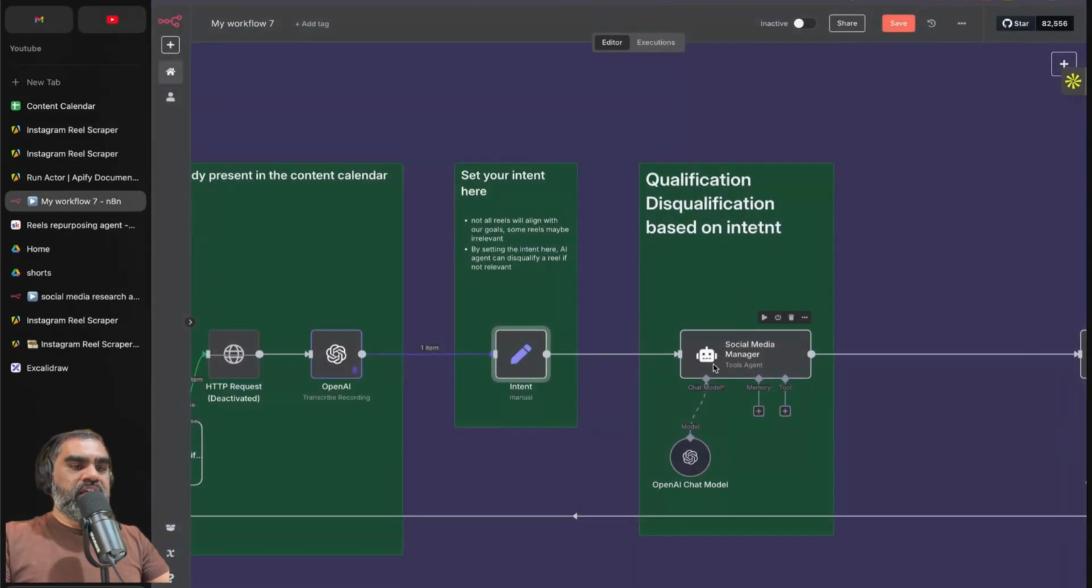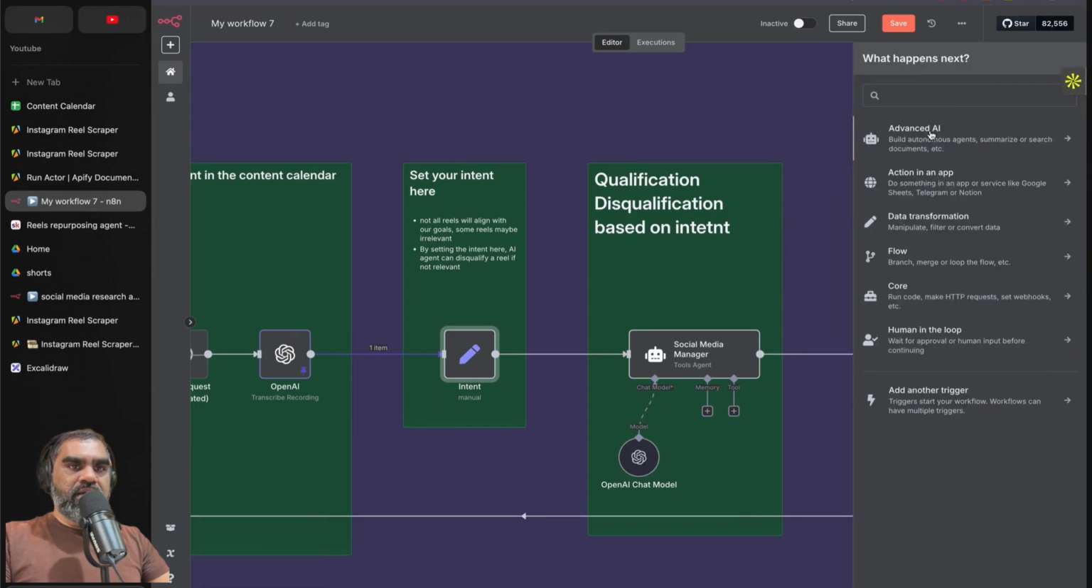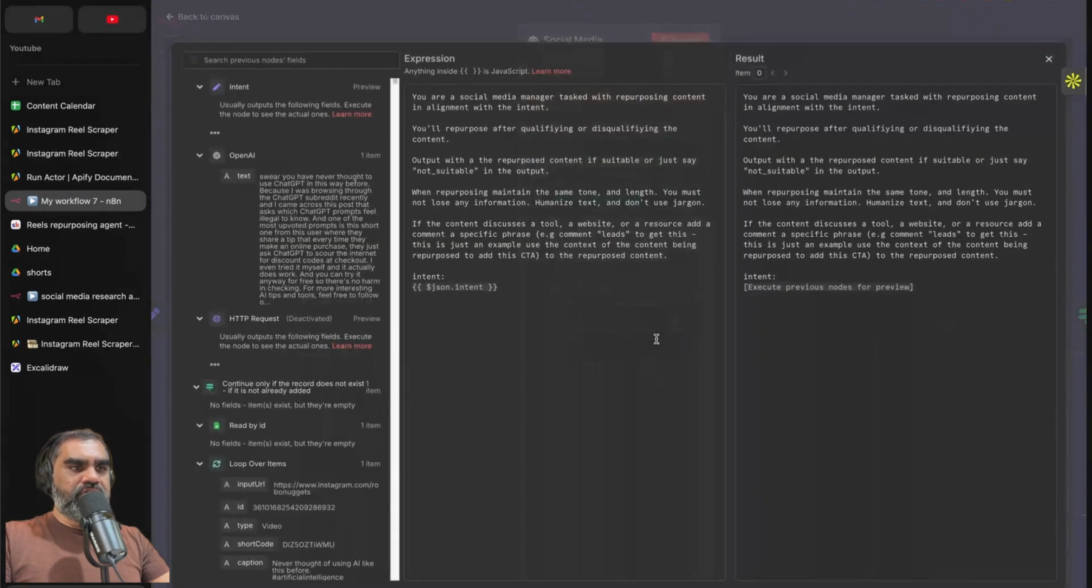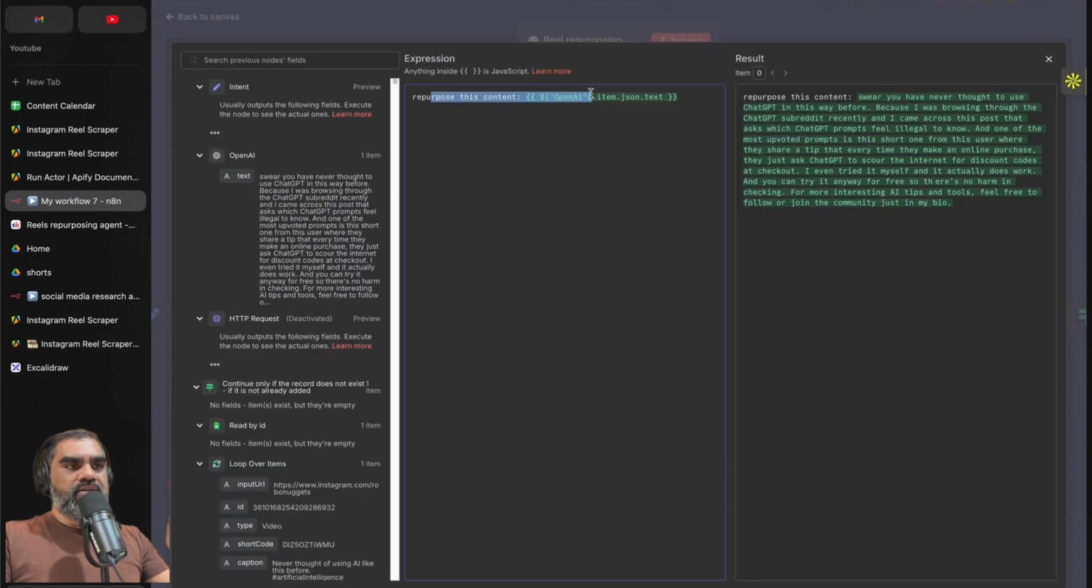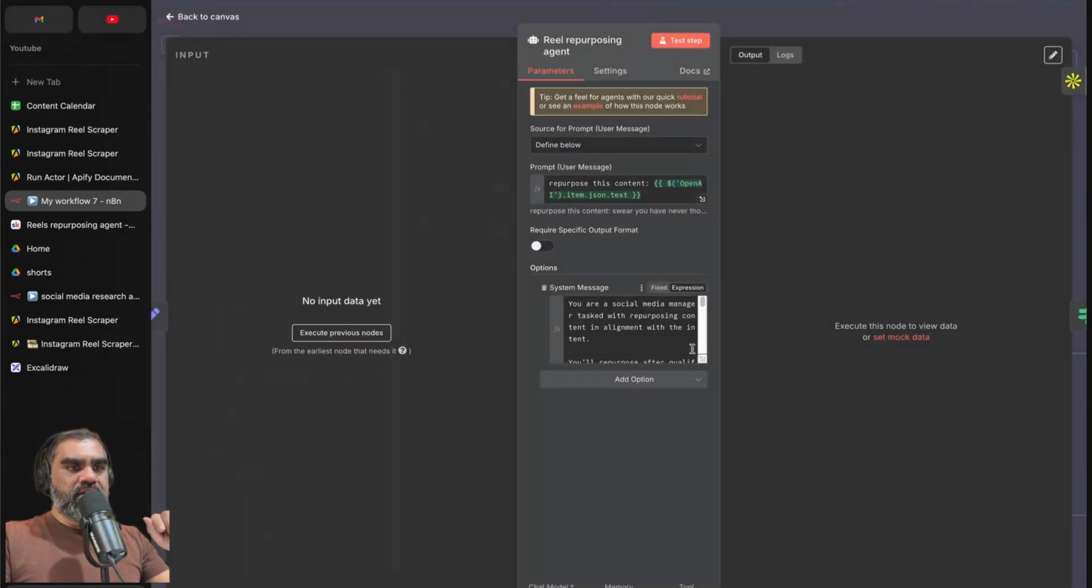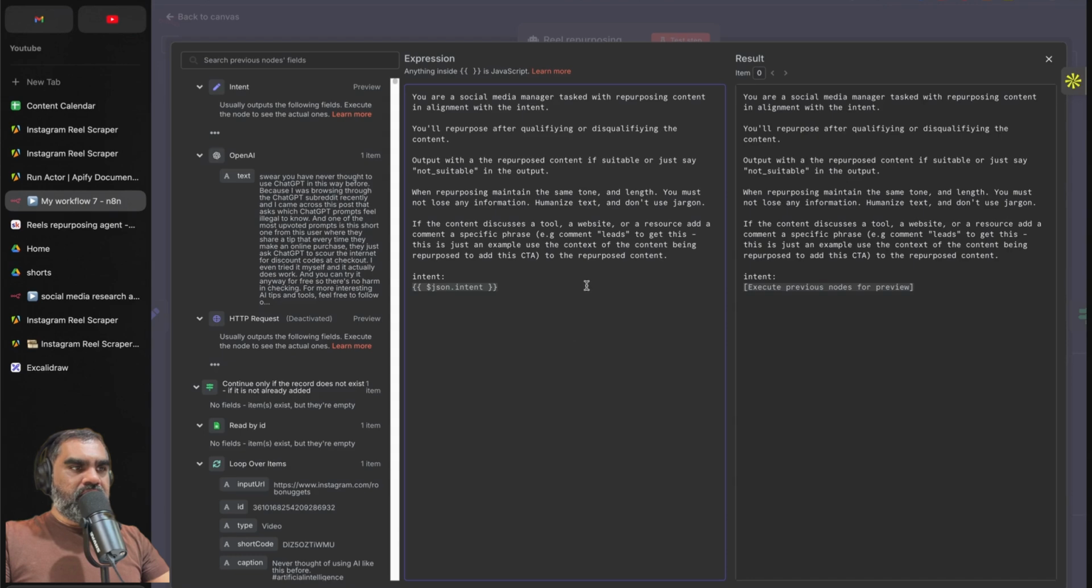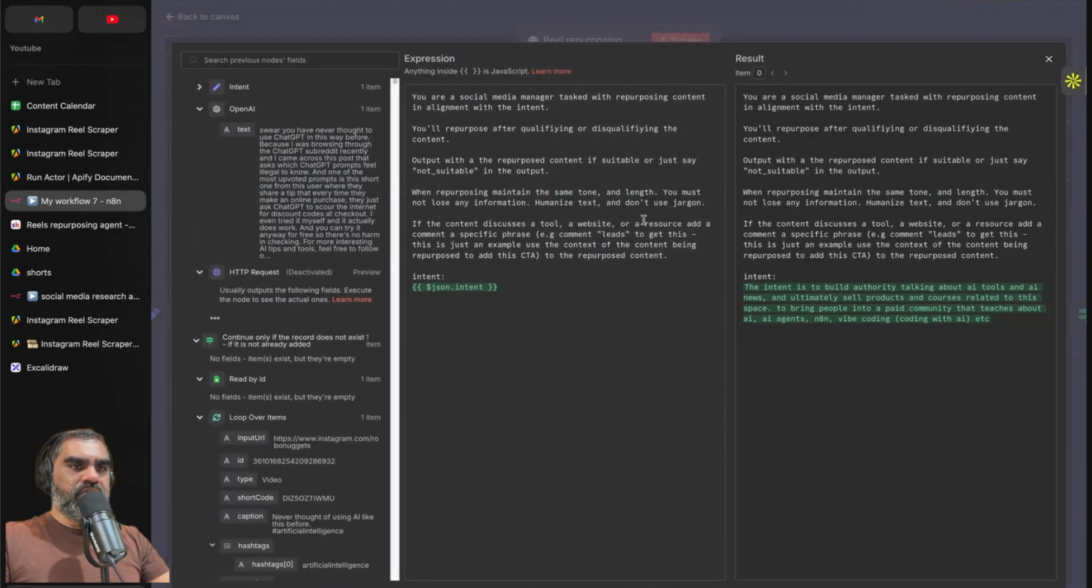And now we have an AI agent. This is an advanced AI agent. For the prompt, let's rename this to reel repurposing. This doesn't matter. This doesn't affect the functionality at all. It's just a name. And you select define below. And you make sure you click on expression. Repurpose this content. That's the user message. The system message is here again. You click on expression and the JSON intent will be this intent. Test that step. Now it's repurposing it.